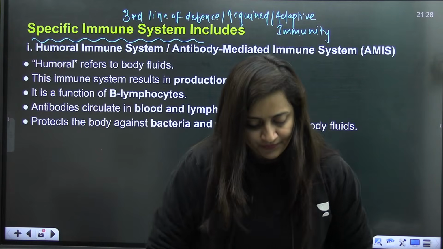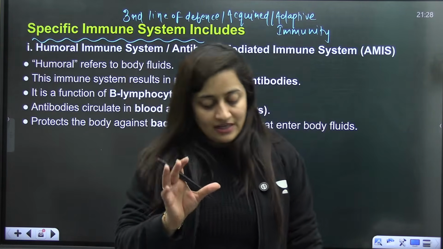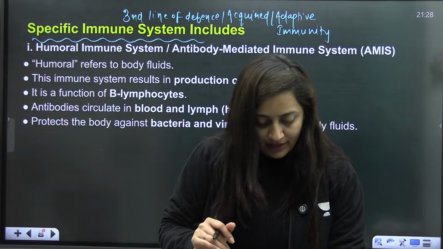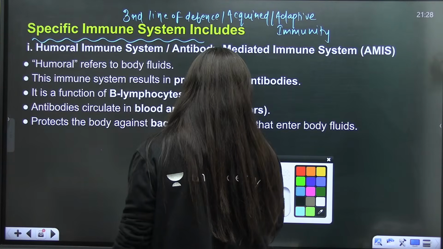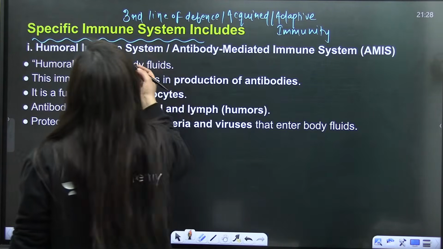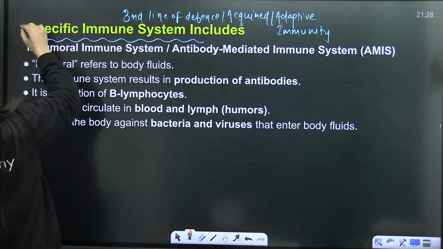So what is the speciality of this particular immunity? The very important thing that we have to discuss here is the features. Why do we call it acquired or adaptive immunity?